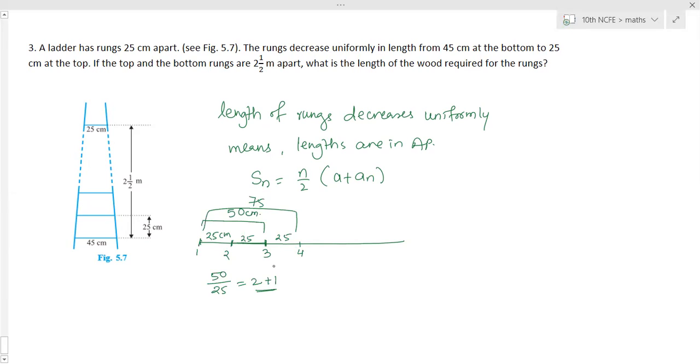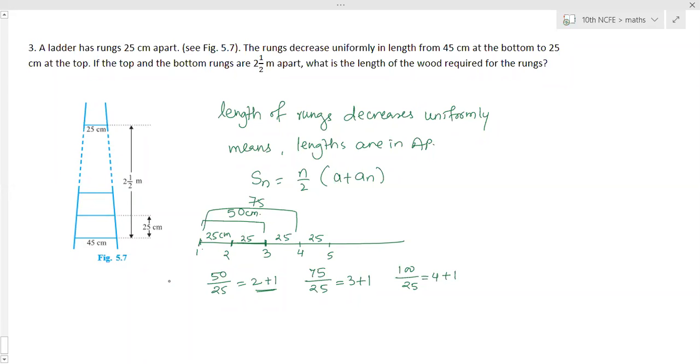Then next one, till fourth, how much is the total distance? 75 divided by 25, that is 3. But how many rungs are there? 4. So we have to add 1. Now till 5, total distance is 125. 25, 25, 25, 25, that is 100. So 4 intervals, and then we have to add 1.